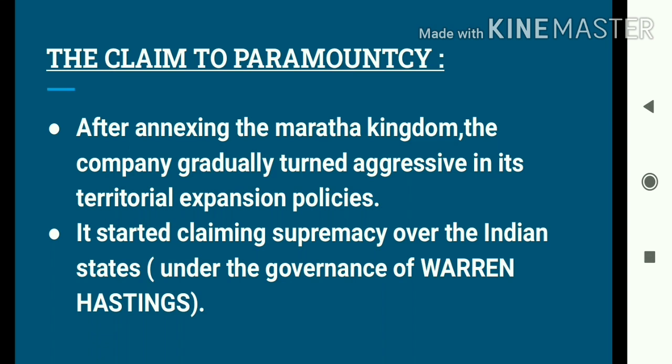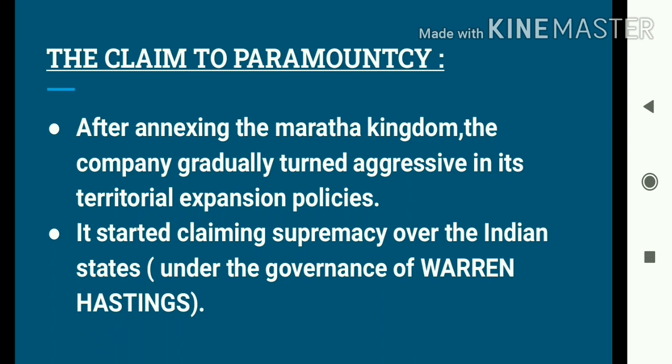They started boasting and considering themselves to be the most powerful authority. They started claiming their supremacy over all the Indian states and over all the Indian rulers. They considered themselves to be the supreme power, right? They thought that no one is above them.